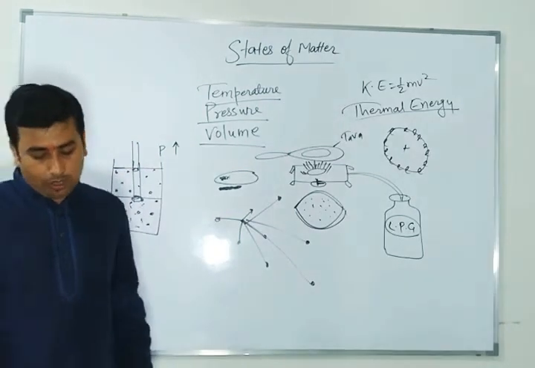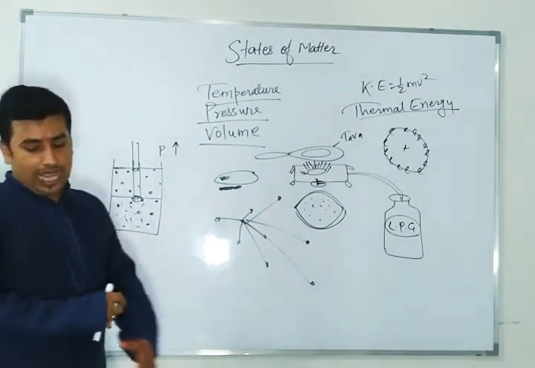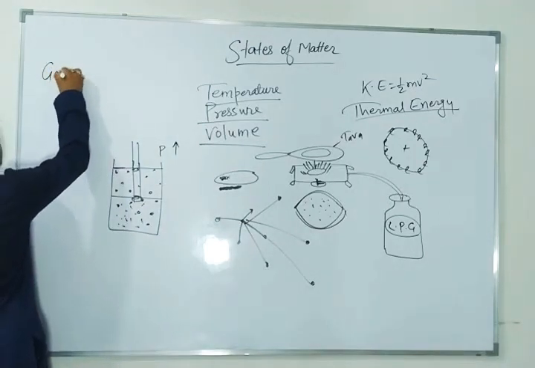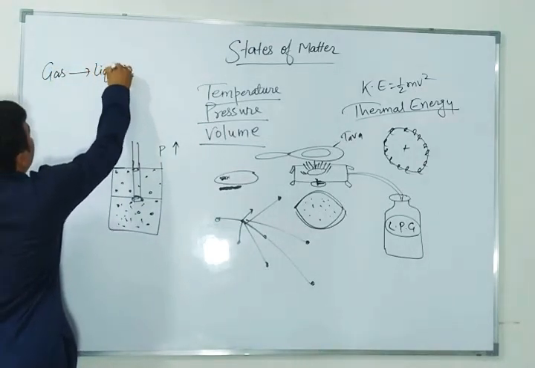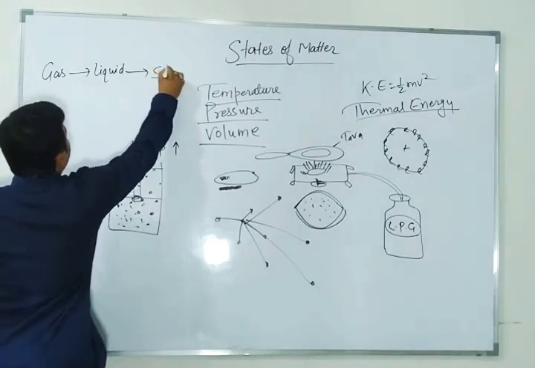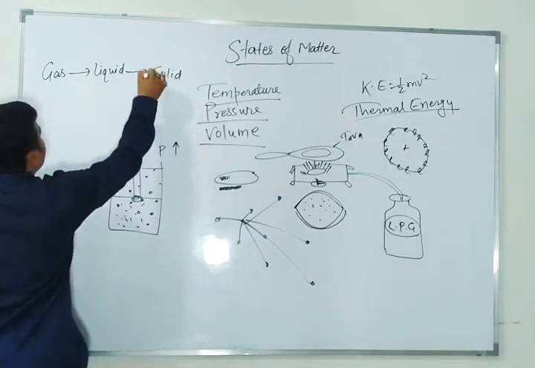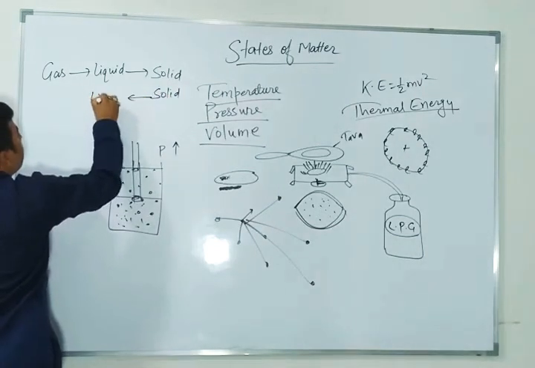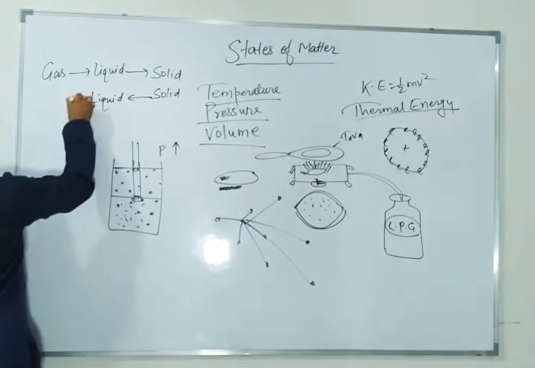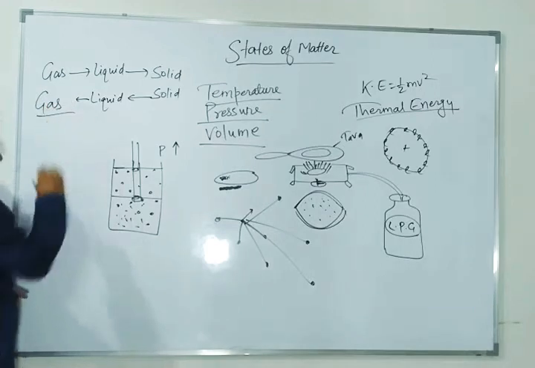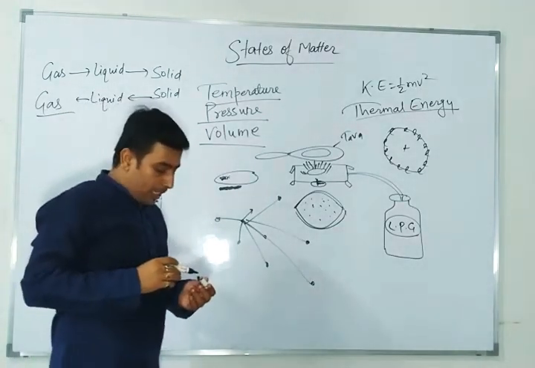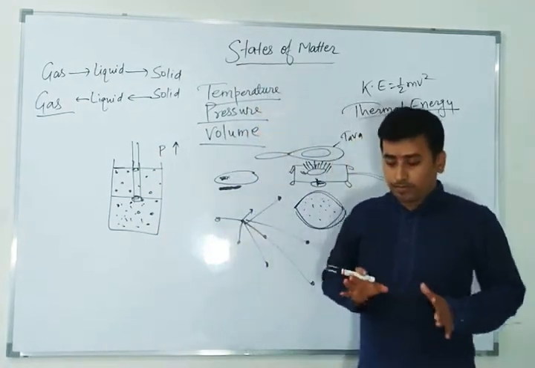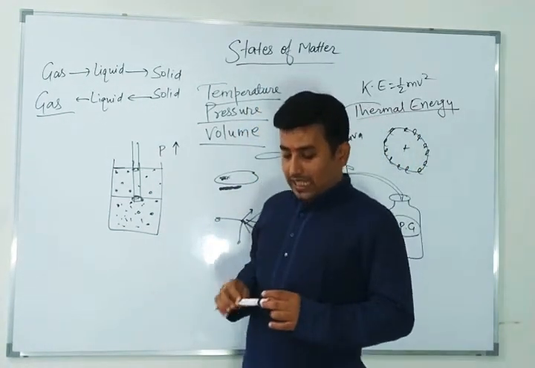First of all, predominance of the thermal energy. As you know very well, we can convert gas to liquid and liquid to solid. Similarly, solid to liquid and liquid to gas. What is this? It is predominance of thermal energy. So this thing you must remember. Now we will talk about the gaseous state.